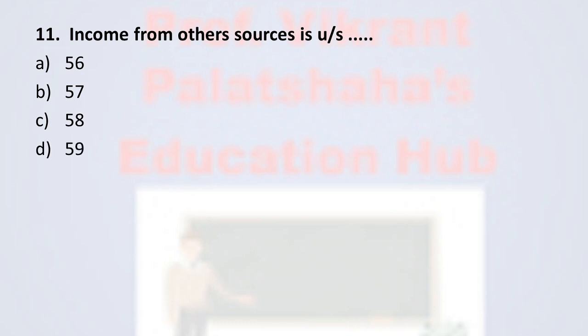Next, question number 11. Income from other sources is under section option A 56, option B 57, option C 58, and option D 59. And the correct option is option A, 56. Income from other sources is defined under section 56.